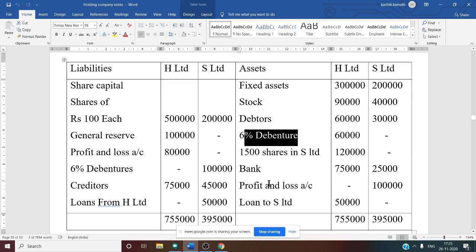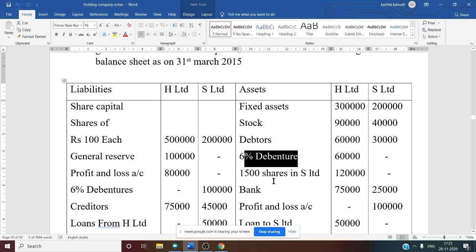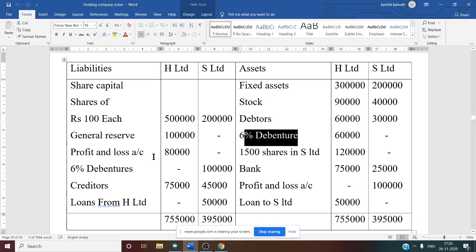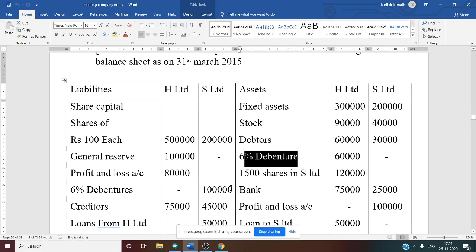So what do you mean by this? Usually debenture comes in the liability side, but here, on the asset side, debenture means what? This is nothing but investment made by the holding company in the subsidiary company in the form of debenture, 60,000. But if you see here, what is the original value of the debenture given in the liability side? That is 1 lakh. So here, the 6% debenture of the subsidiary company is given, but on the asset side, the 6% debenture of the holding company is given.